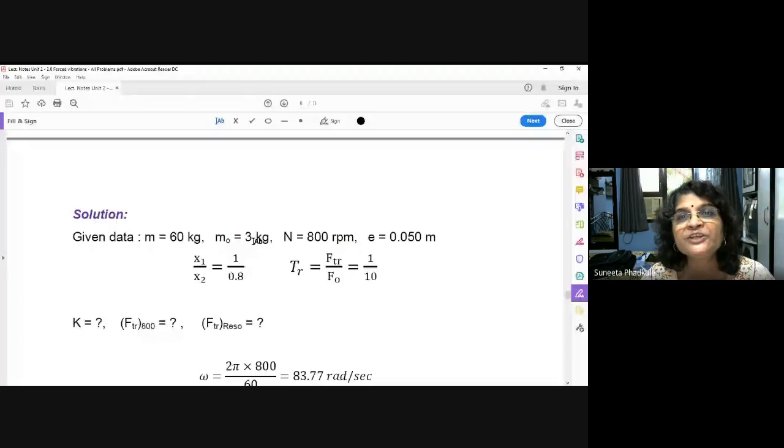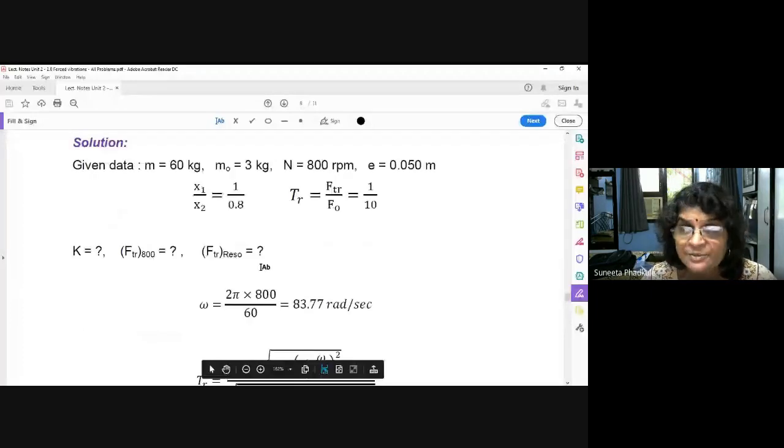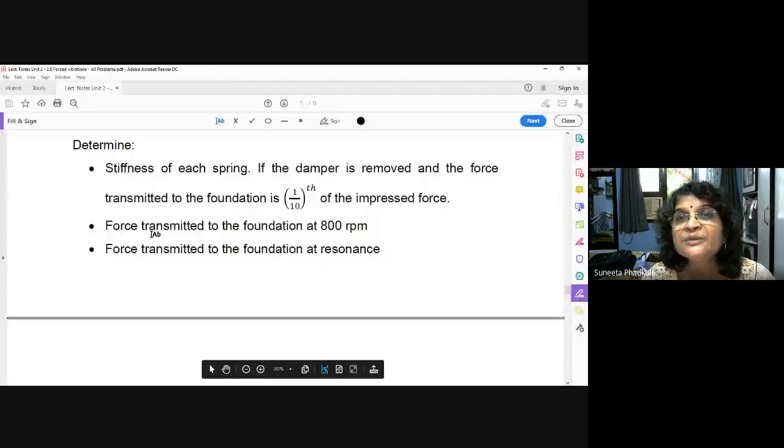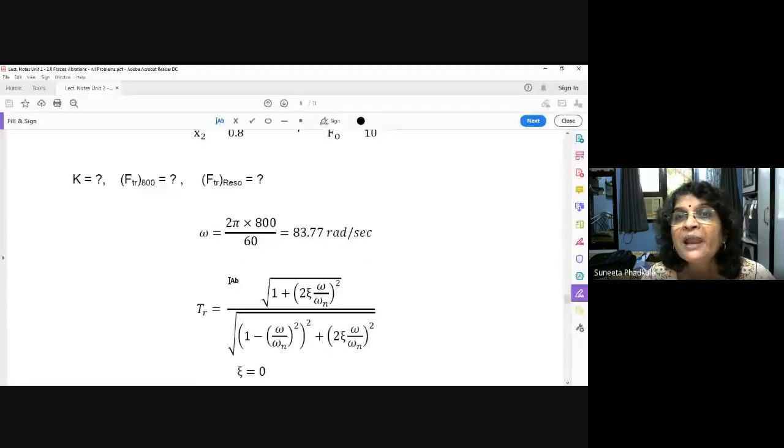Secondly, you want to determine the force transmitted to the foundation at 800 RPM. Here we have considered that 800 RPM is the speed of the machine. So what we want to find out is how much force is transmitted, that is FTR. See, here transmissibility is given, so we can find out FTR.